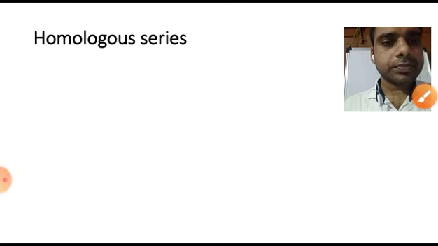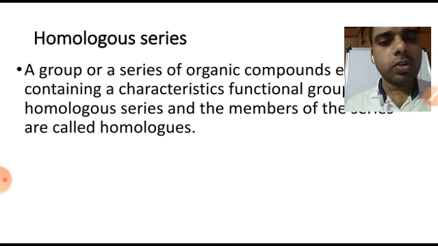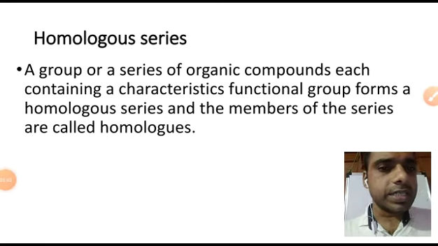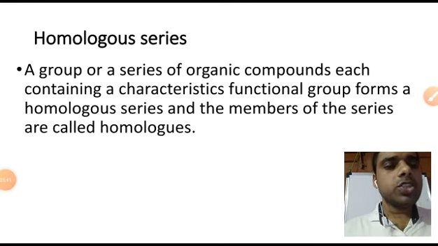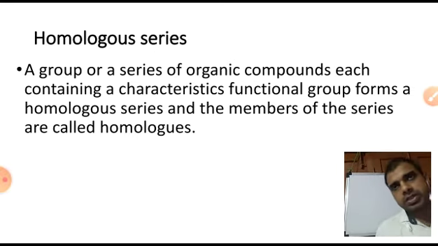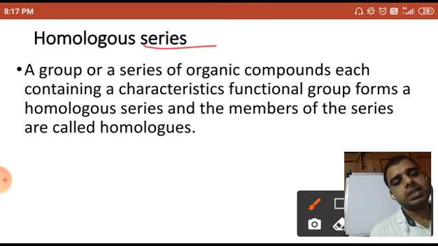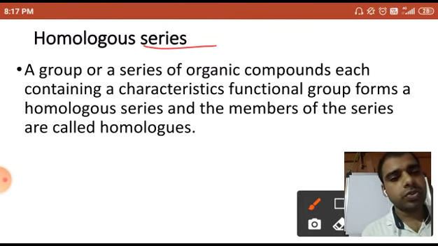Then after this, homologous series. What is a homologous series, dear student? First of all, see the definition. A homologous series is a group or series of organic compounds in which successive members differ by CH2.